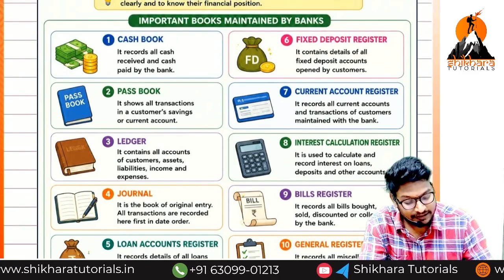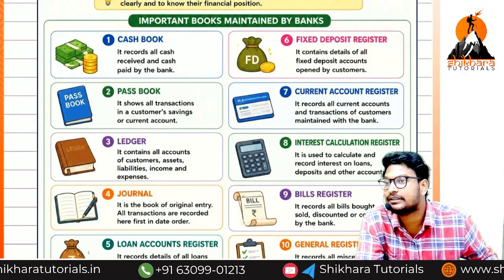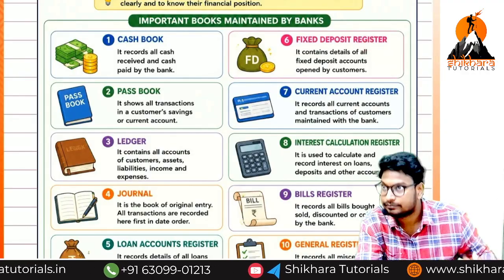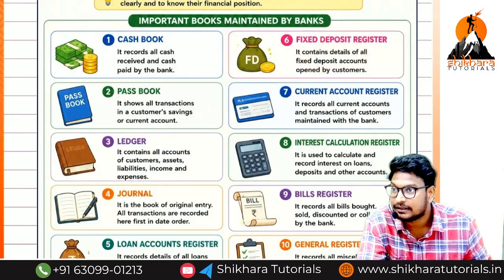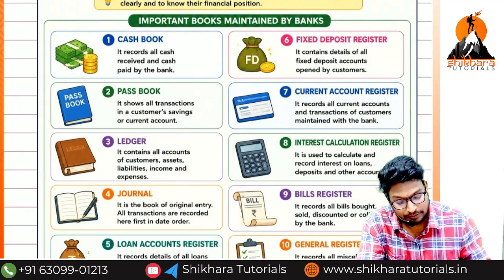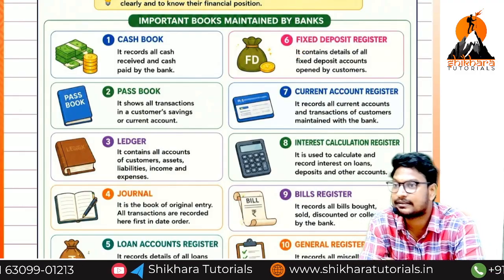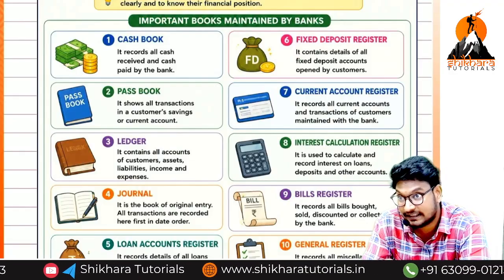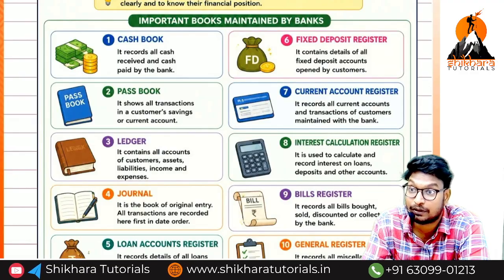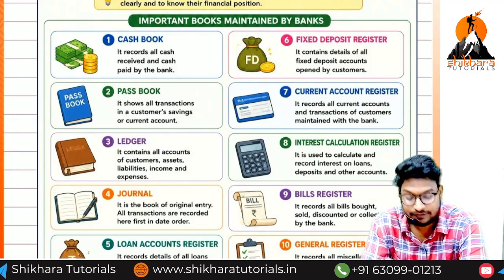And next one, fixed deposits. Fixed deposit register means who has invested fixed deposits. The total information we can find out from this fixed deposit register. So up to now 6 completed. Can you tell me the 6? First one, cash book, passbook. Next one, ledger. Next one, journal. Next one, loans. Next one, fixed deposits.